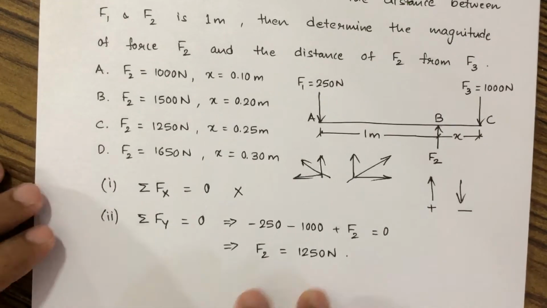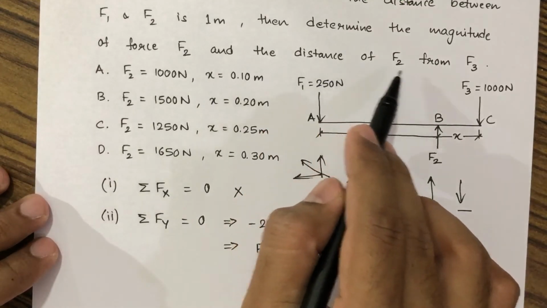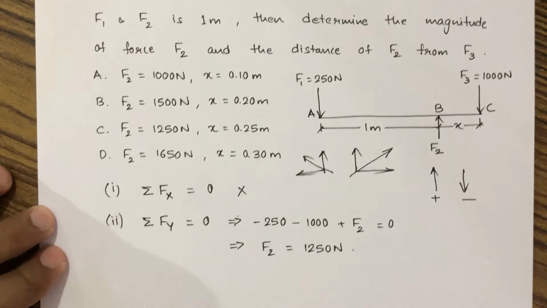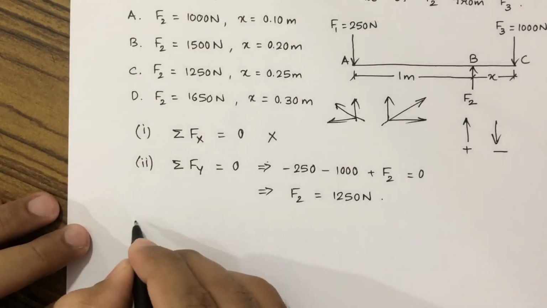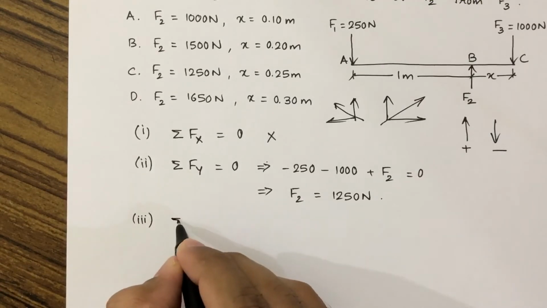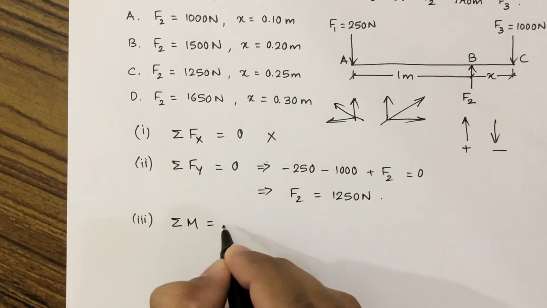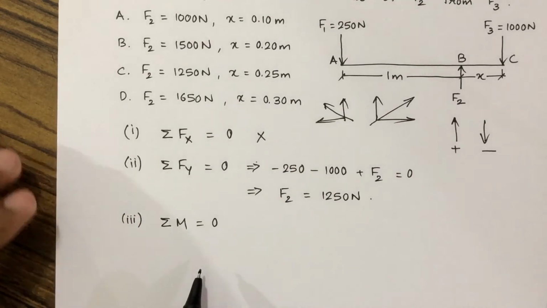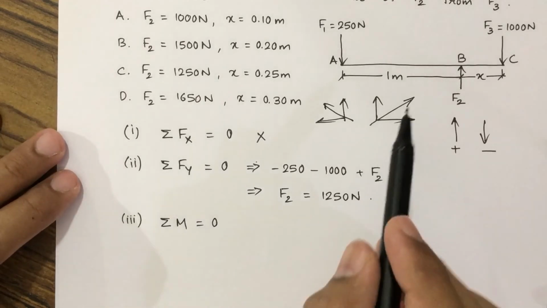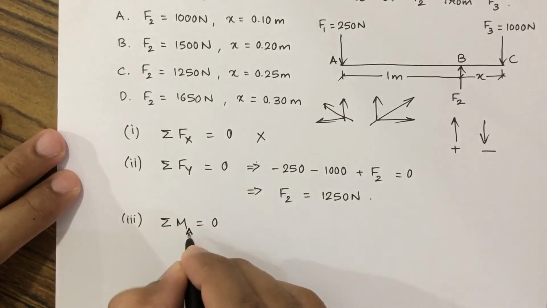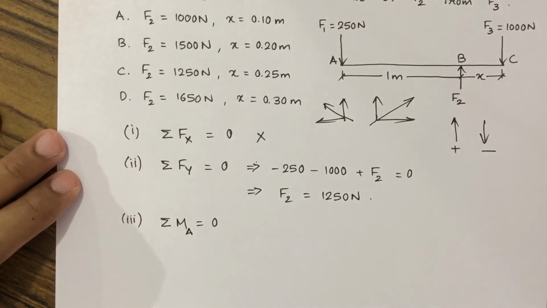Now, we also need to determine the distance of F2 from F3, that is this length x. For that, we will have to apply the third condition of equilibrium, that is the summation of moment of all the forces about any point should be equal to 0. Now, if we take moment of all forces about this point A, so let us take moment of all the forces about the point A.